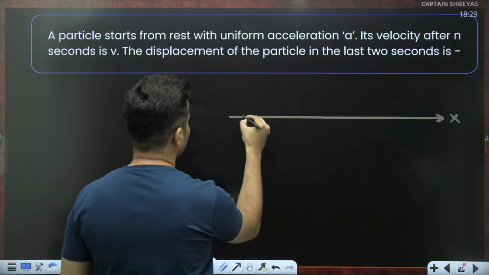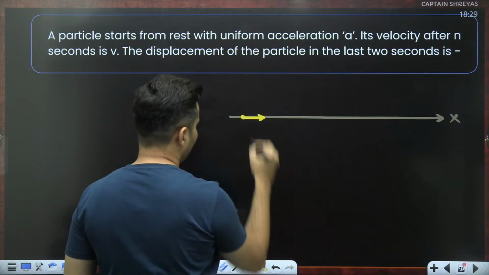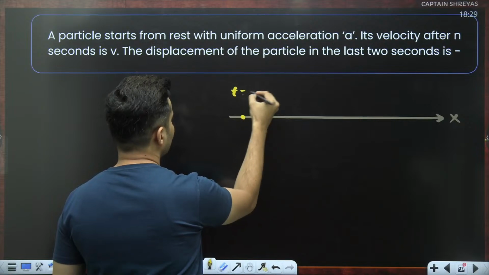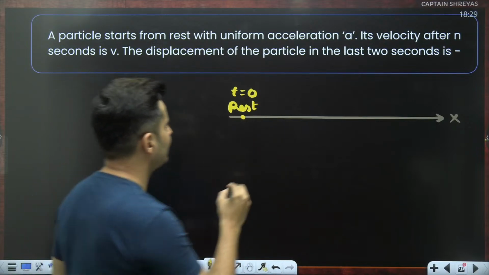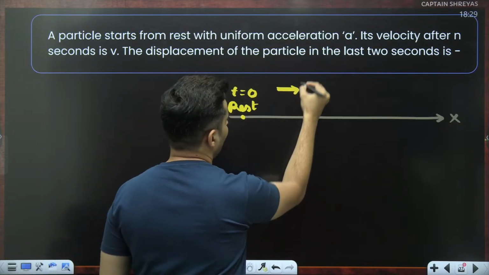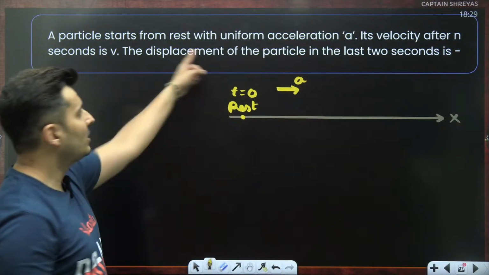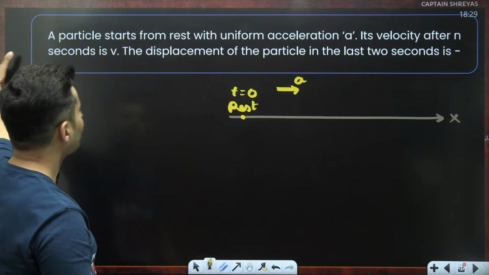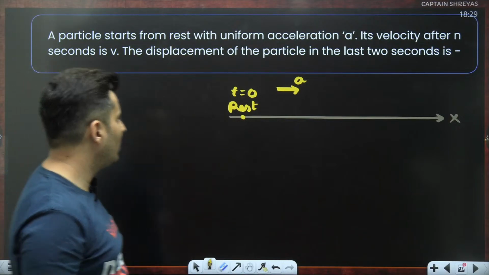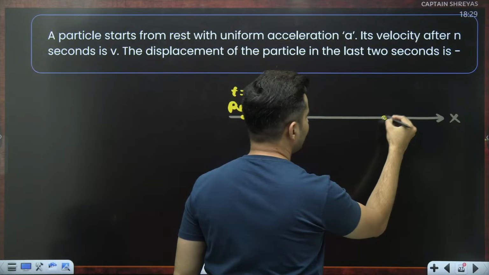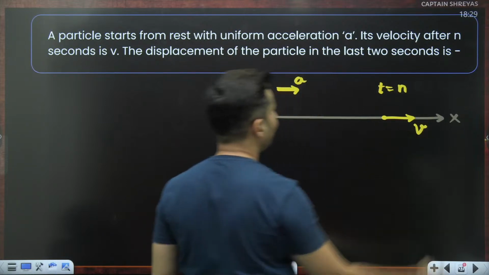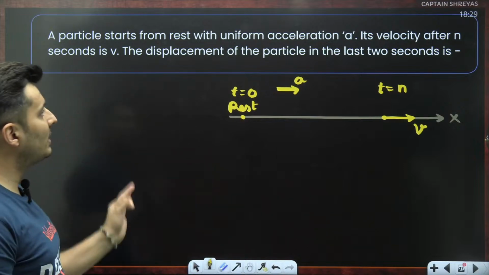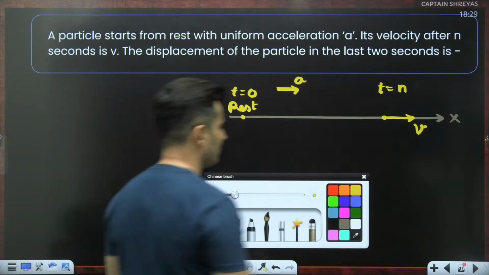The particle starts at t equal to 0 from rest, and it has some constant acceleration. After n seconds, so at t equal to n, the velocity is v. What is the displacement in the last 2 seconds?